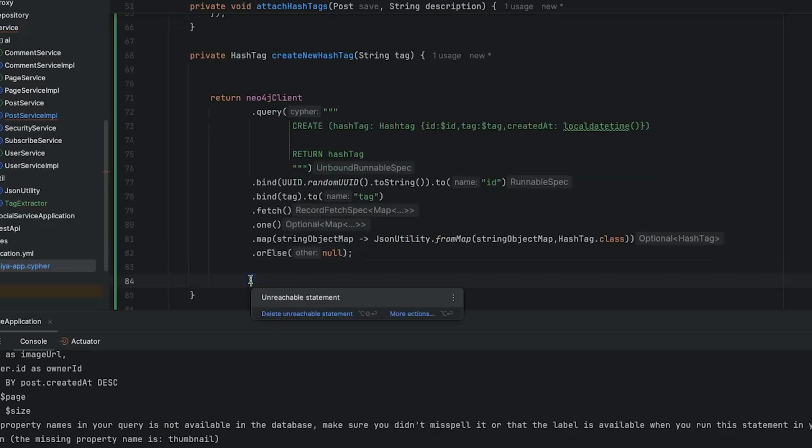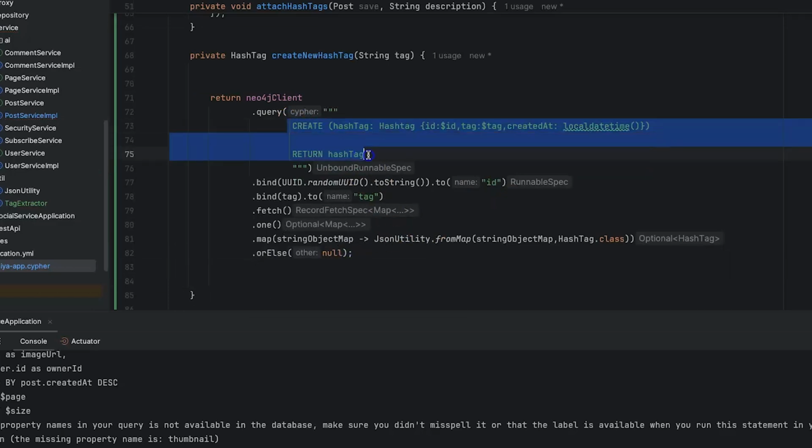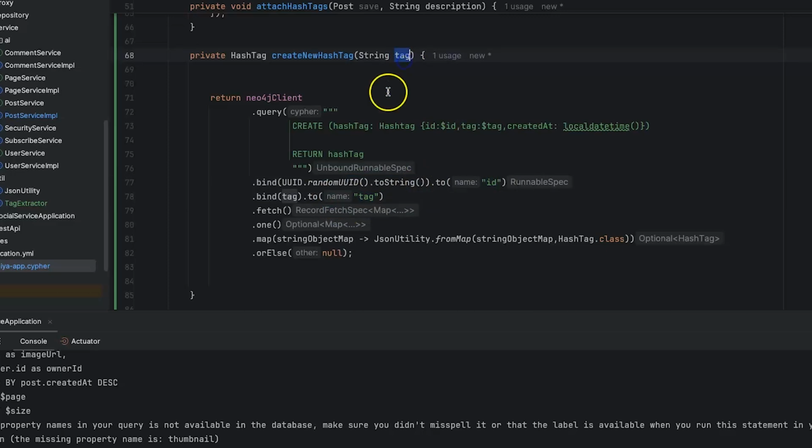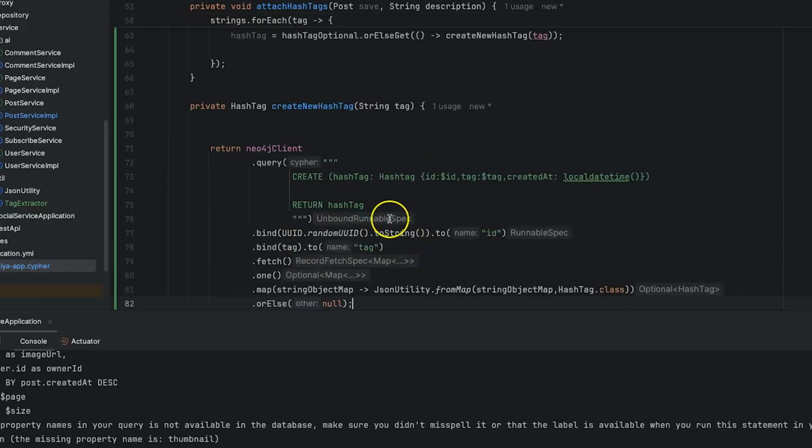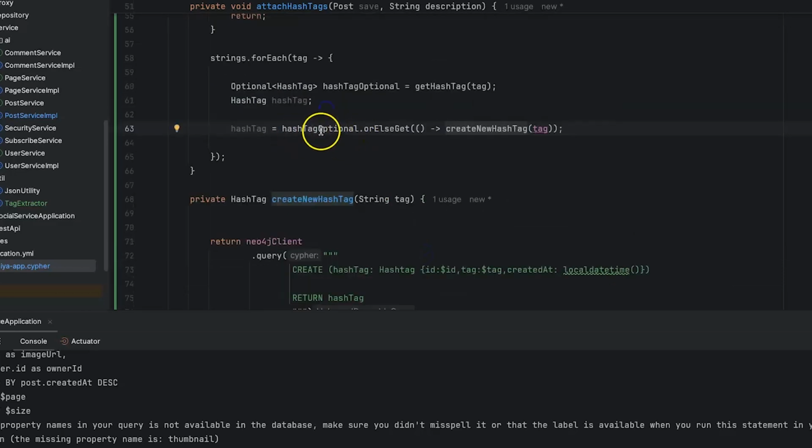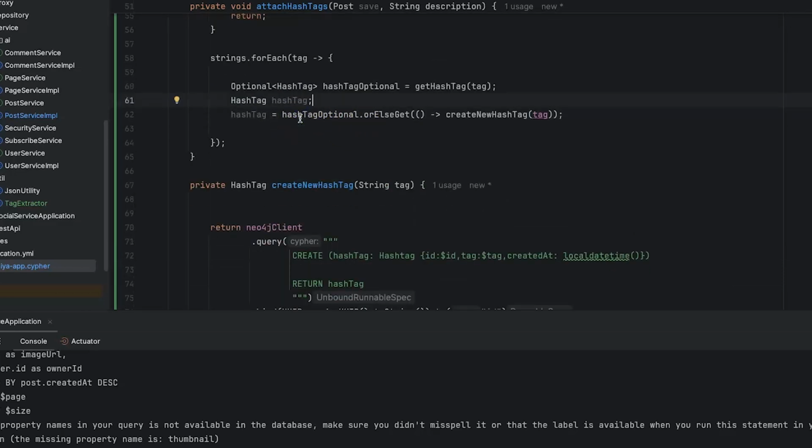So this means I'll be able to create a new hashtag with this, and here we are binding this ID. It's this one because we put $ID, and we are binding it with the UUID, and our tag is this one that we want to create. And after we put a return, means after creating this, we want to return a record. That's why we put this map, and it is going to return a record. So by doing this, a new record has been created. So we are now left with adding the relationship. So adding the relationship, it's simple.